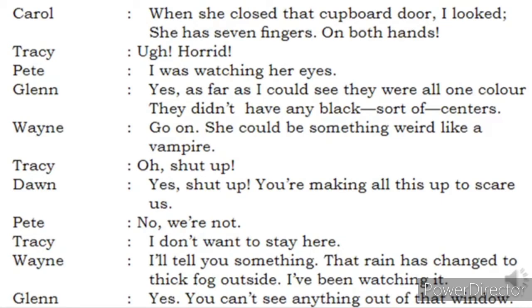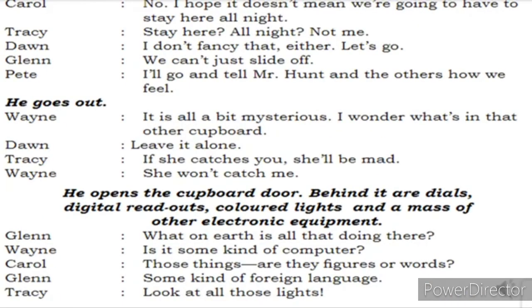Then what happens? Let's see. Then coming to Carol, he says, no, I hope it doesn't mean we are going to have to stay here all night. Carol says, that doesn't mean we have to stay here the whole night. Tracy was like, stay here all night? Not me, you people stay, was her answer. Dwan, I don't fancy that.